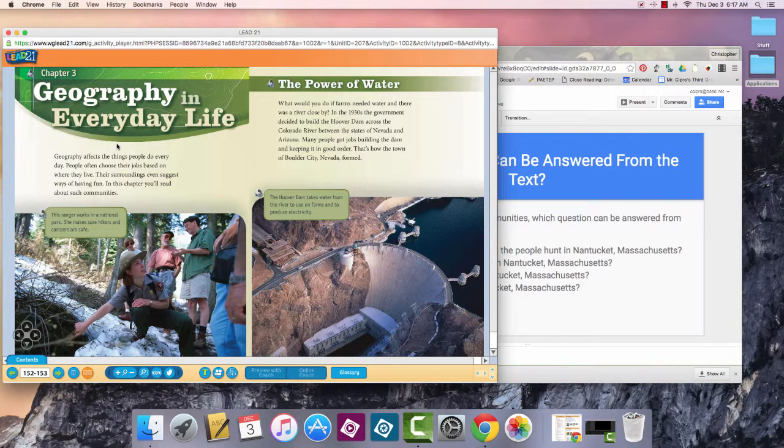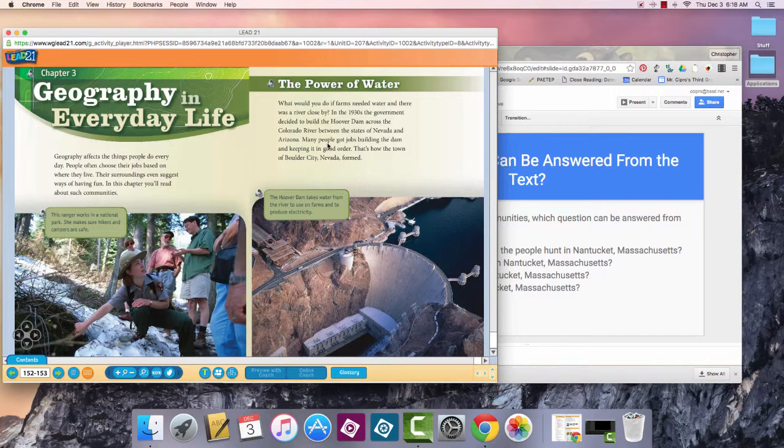So this gets me thinking. I wonder how the geography in Bellefonte, the land around which we live, affects what people do for jobs. And I'm just thinking, even by our school, you see a lot of farms. So maybe farming is an important job around our area. I'm going to read the caption down here. This ranger works in a national park. She makes sure hikers and campers are safe.